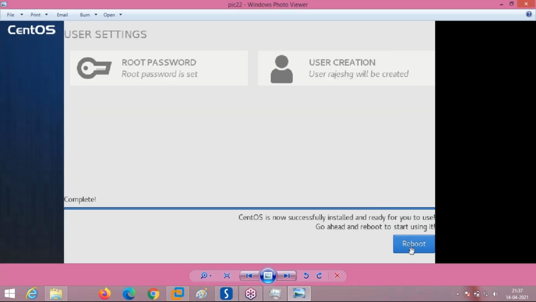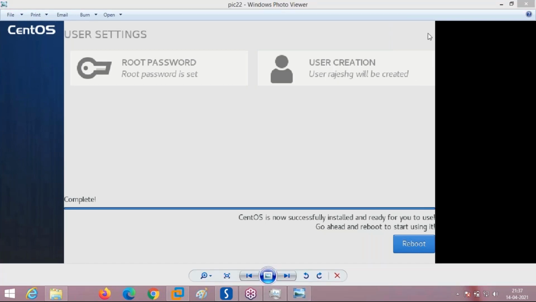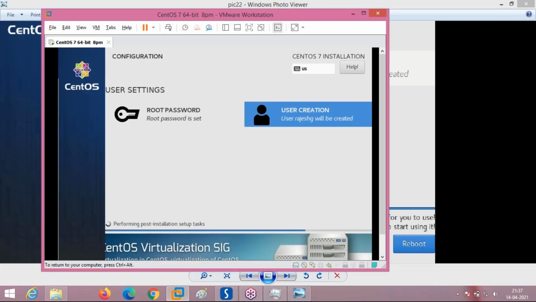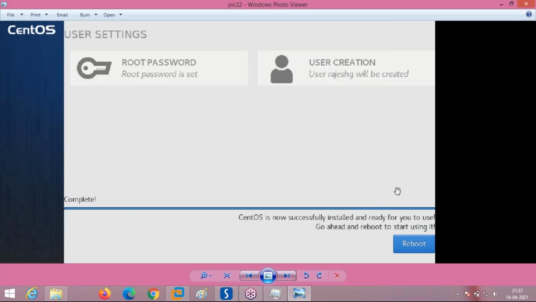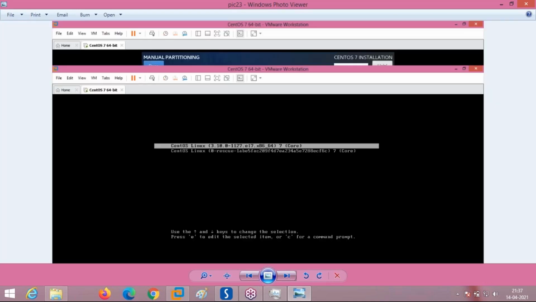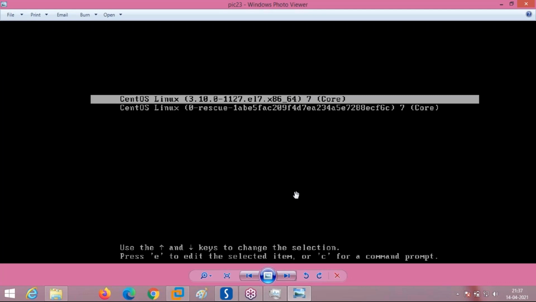Okay. After that it will ask for a reboot. You can see here. I think everybody can see here. After this installation finishes, it will show you these things. After this, you have to press on reboot. After that reboot, the next screen comes like this. Now it is booting for the first time, like this it shows.